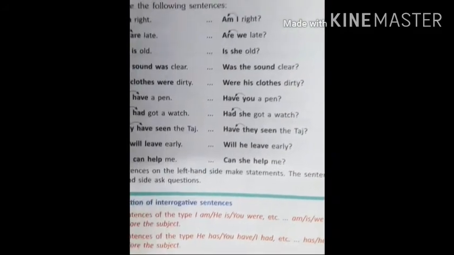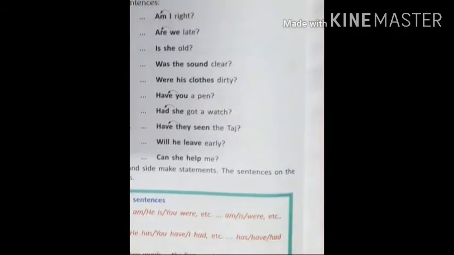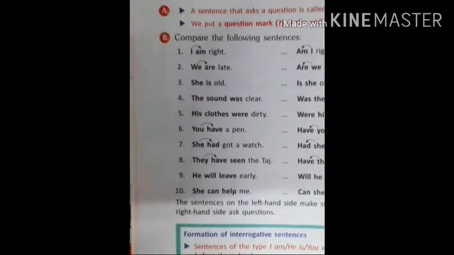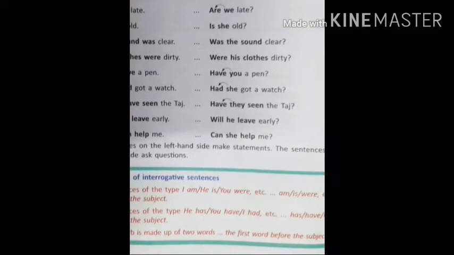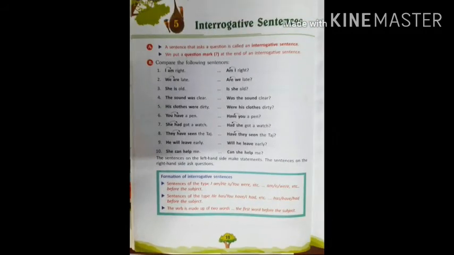Have they seen the Taj? Number 9. He will leave early. Will he leave early? And number 10. She can help me. Can she help me? Now the sentences on the left side make statements. The sentences on the right hand side ask questions. So that is the difference.